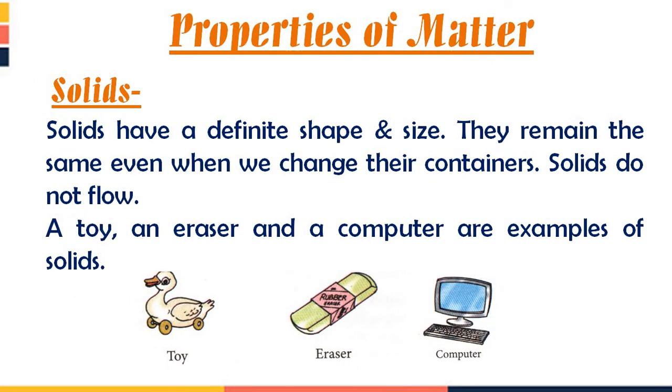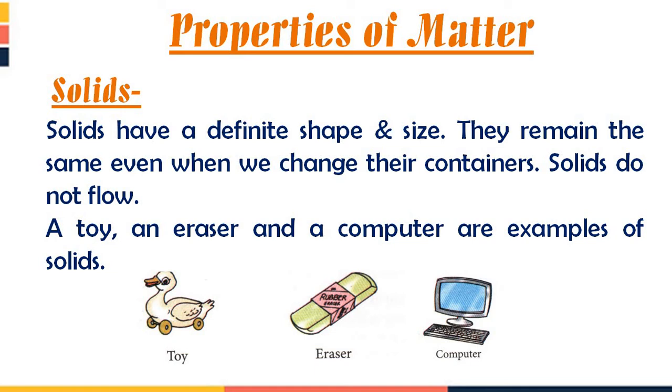Properties of matter. Properties means you can say the qualities. So if there are 3 states of matter, we will study one by one about them. So the first state of matter is solid. First of all, we will study the properties of solids. It means solids की क्या क्या क्वालिटी होती है, उसके क्या क्या फीचर्स होते हैं.